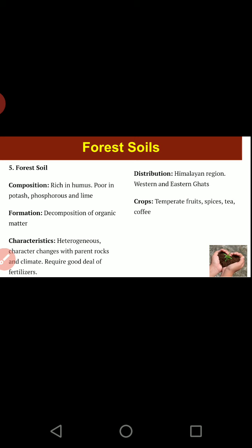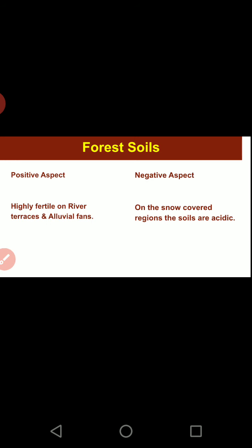So it is a combination. Mainly the Himalayan region, and parts of the Western and Eastern Ghats. Crops grown are temperate fruits, tea and coffee. Positive: they are highly fertile on river terraces and alluvial fans, whereas they are acidic on the snow covered regions.